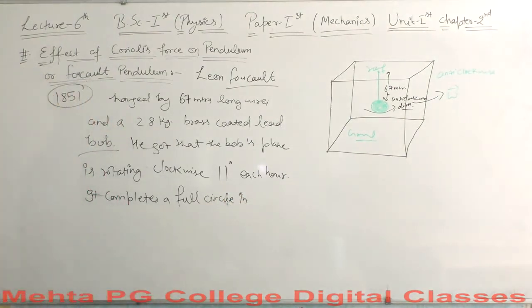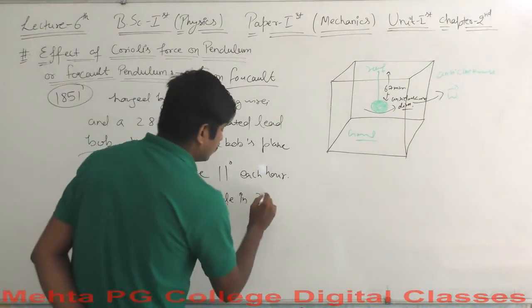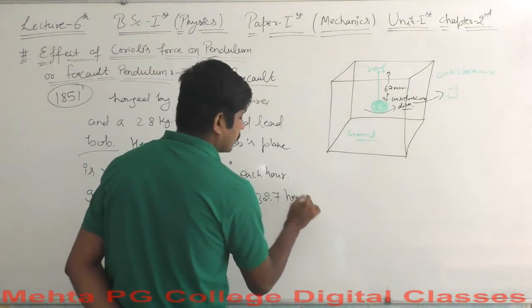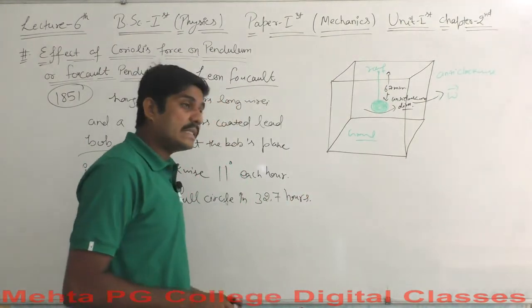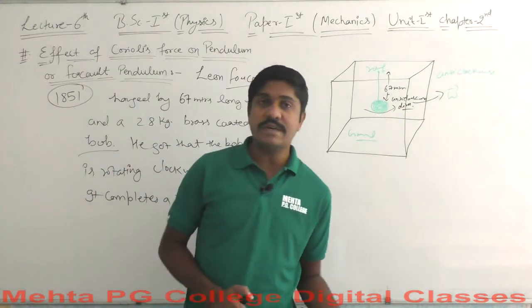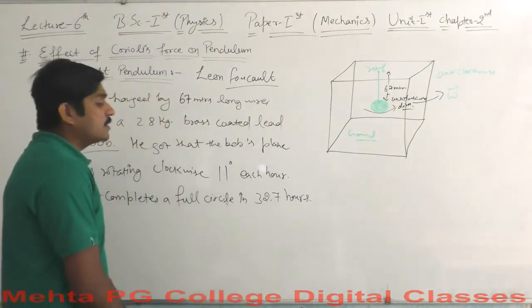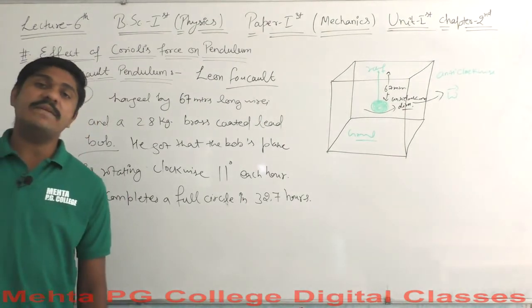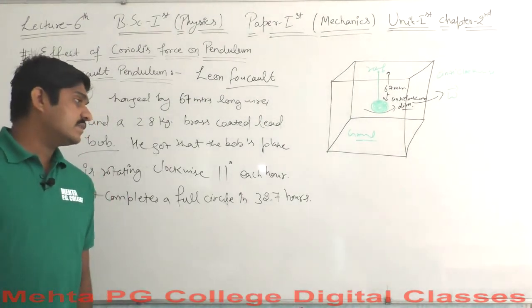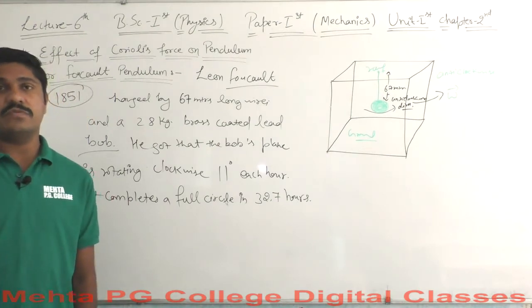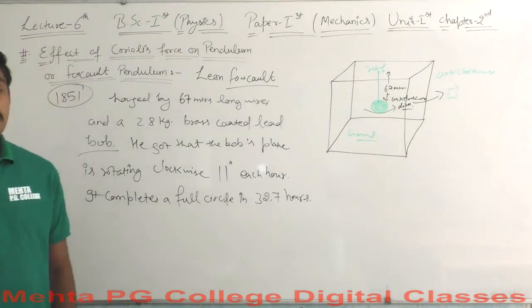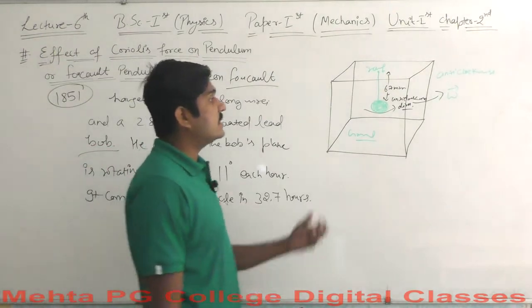It completes a full circle in 32.7 hours. So the earth will take about 24 hours on its axis, and this particular bob took 32.7 hours to complete its full rotation. For the full circular rotation, it took about 32.7 hours. So this is all what happens exactly with the Foucault pendulum.